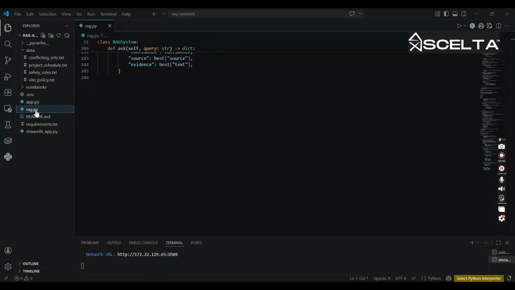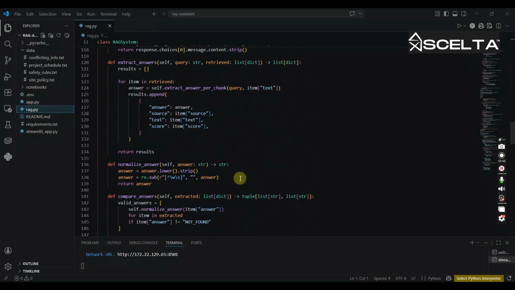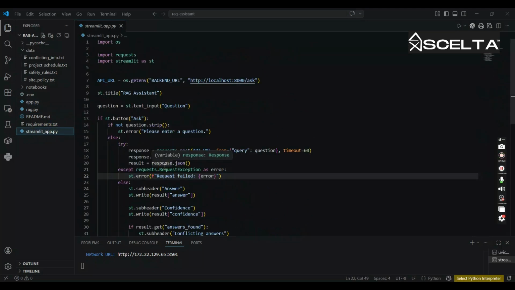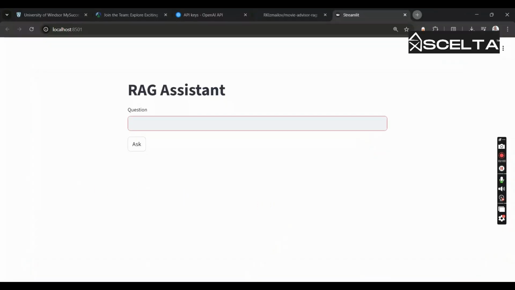I have a backend with FastAPI where all the logic is implemented, and a small Streamlit interface. This is just a demo, so I keep the code minimal and focused on reliability. The key idea is that the system should not blindly trust the model. It always shows the source, checks if the answer is correct, and refuses to answer when needed. For example, can anyone perform electrical work?